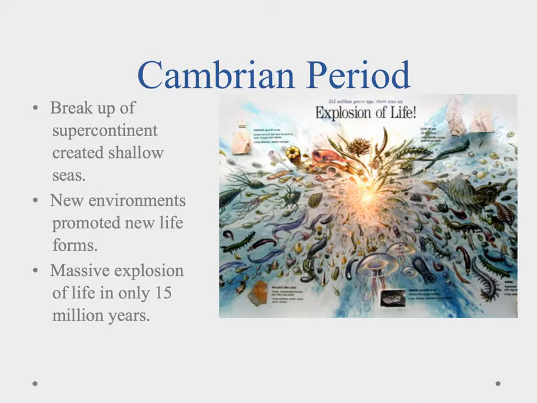Now, one of the things that allowed this Cambrian explosion to occur is we had a supercontinent, and that supercontinent broke up during the Cambrian, and as such, it created shallow seas in between the breaking pieces. So if we imagine we had one landmass, as that one landmass separated into two landmasses, we had these narrow, shallow seas, and those were warm water bodies, and that's where we saw a lot of this life explosion occurring. These new environments promoted a massive explosion in life in only 15 million years. So we saw a whole bunch of evolution in a real short period of time, and that's why we call this the explosion of life.